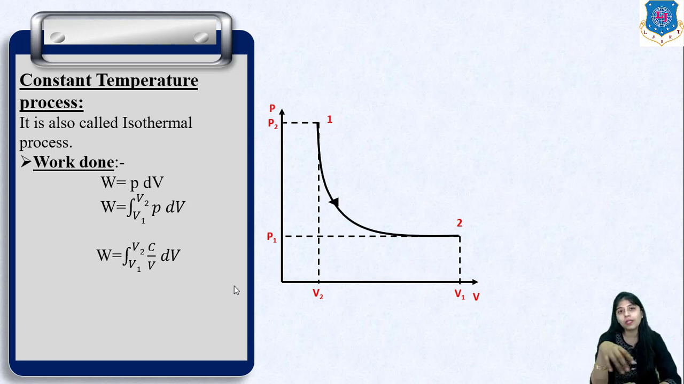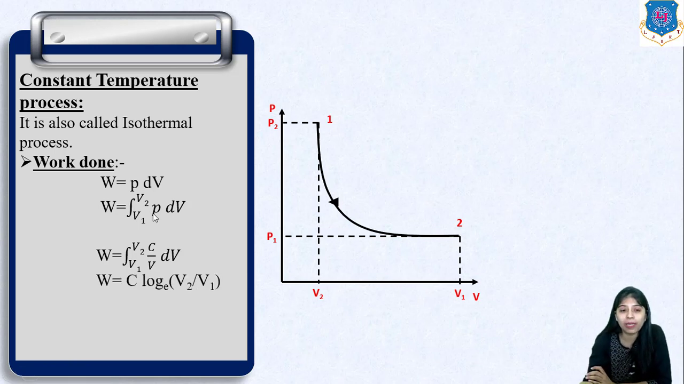Now we know that according to Boyle's law, PV is equal to constant, PV is equal to C. So P will be C by V. Substituting this C by V in place of P from Boyle's law, we'll get C log V2 by V1. How? We know that the integration of 1 by V is equal to log V, and substituting the value of limits we'll get C log V2 by V1.